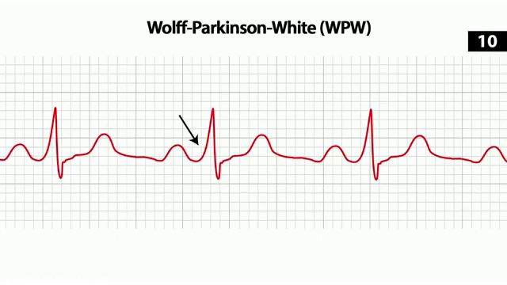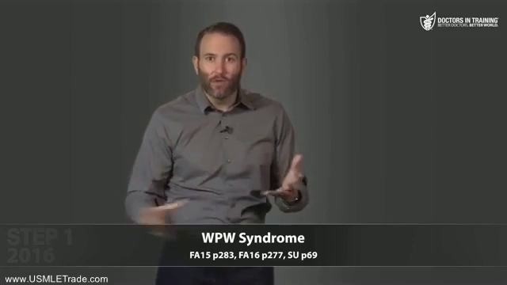Now, I would be able to recognize that delta wave and know that that's WPW. The reason why it's important to identify WPW is because it may result in a re-entry current leading to a supraventricular tachycardia. Re-entry from the bundle of Kent through the AV node system creates a cyclical pattern that causes a very severe supraventricular tachycardia. Patients can be very symptomatic.